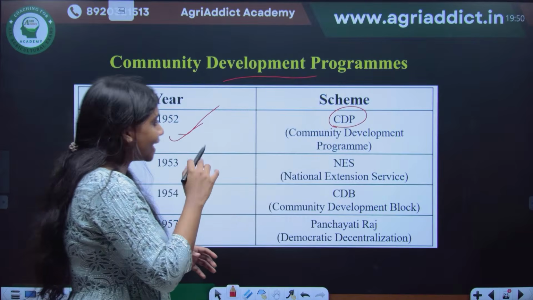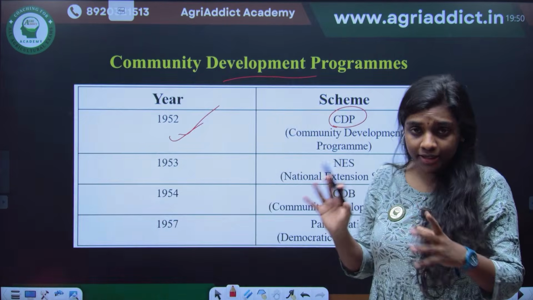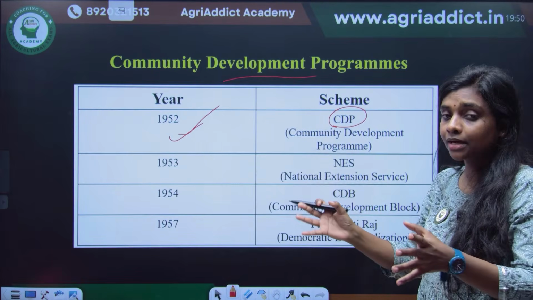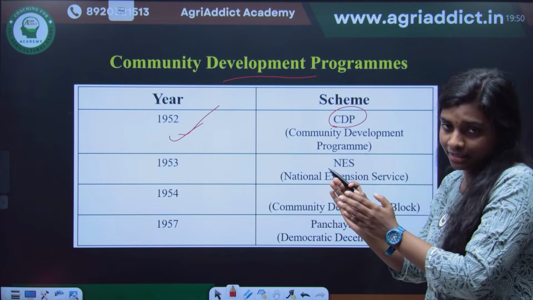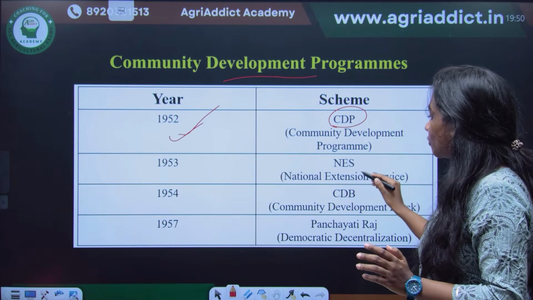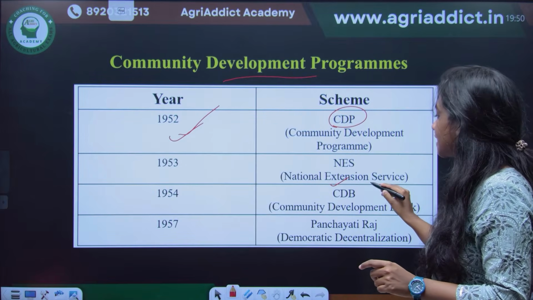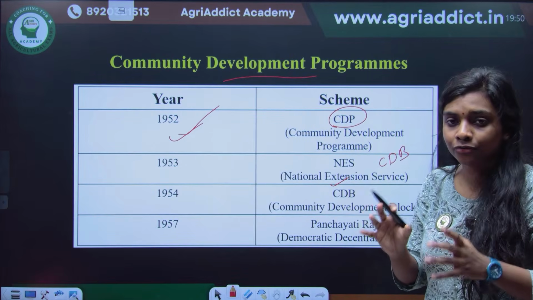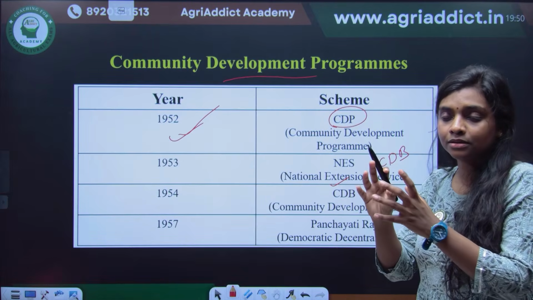After that, they understood it's a large area, and rather than taking such a big area, we can concentrate on small regions or blocks. So after the community development programs, the National Extension Service came in 1953, where community development blocks were the unit of work.